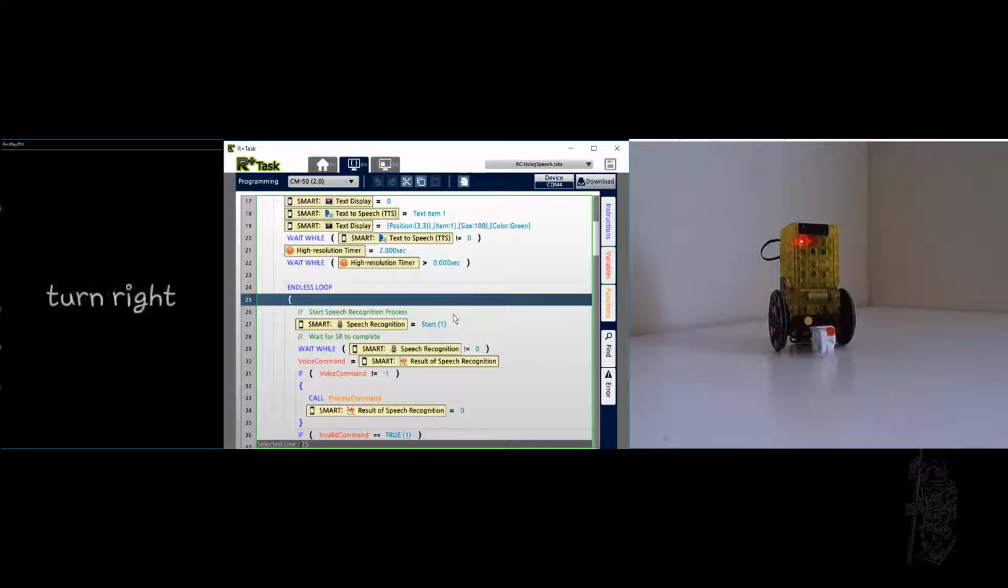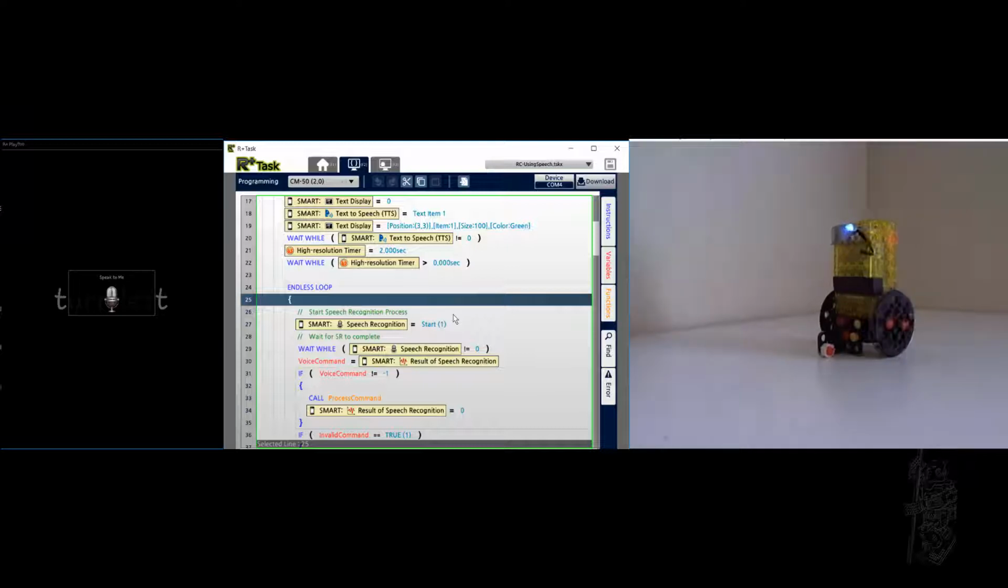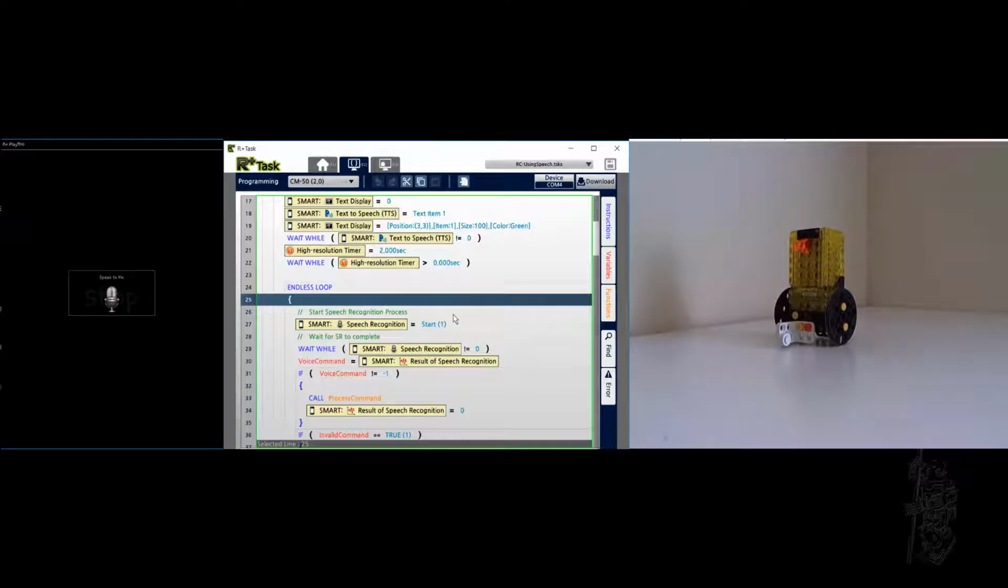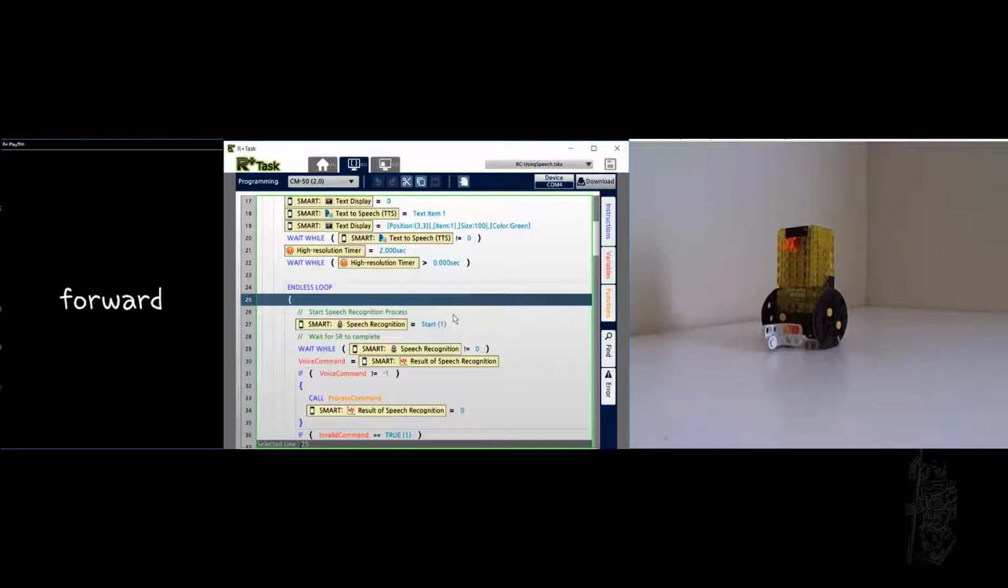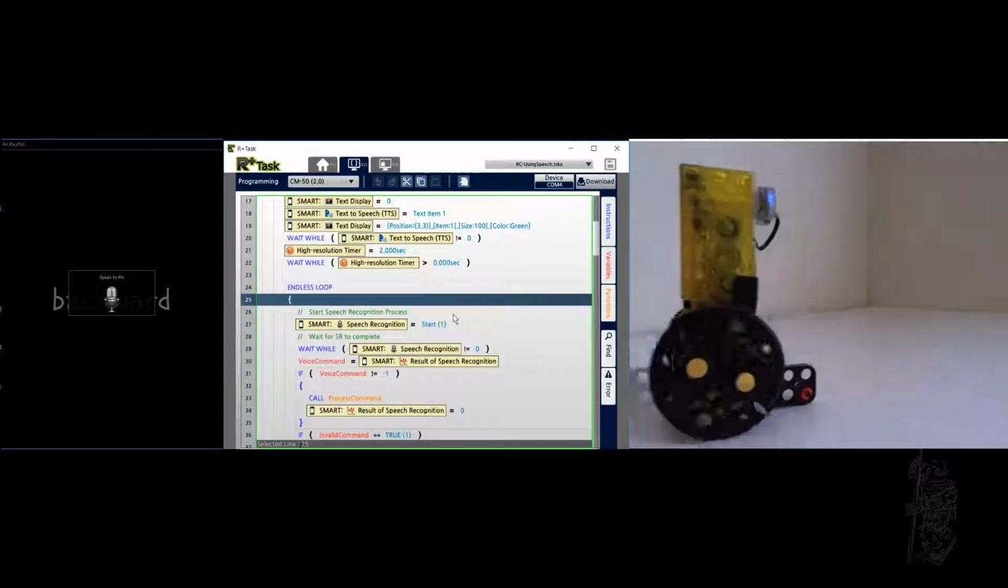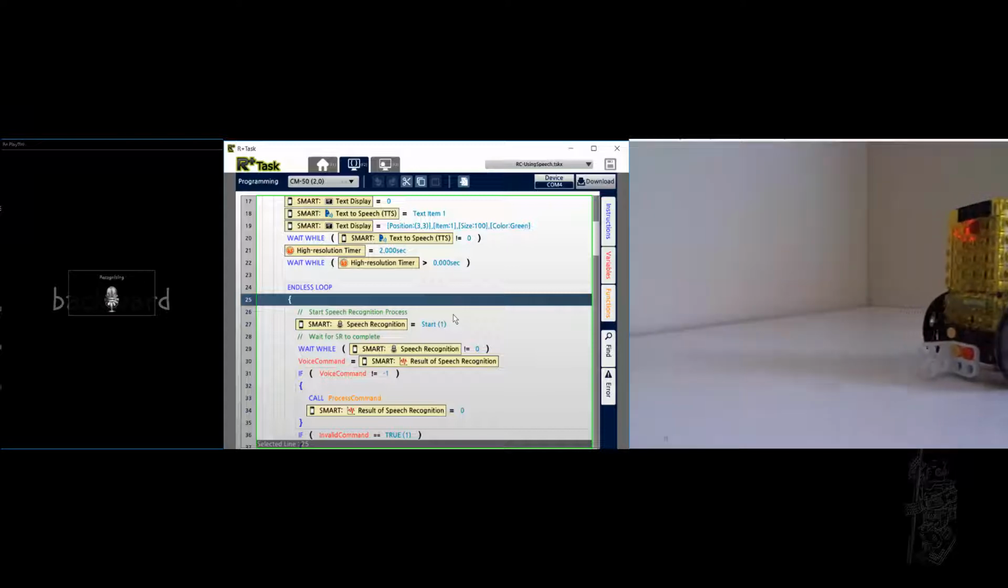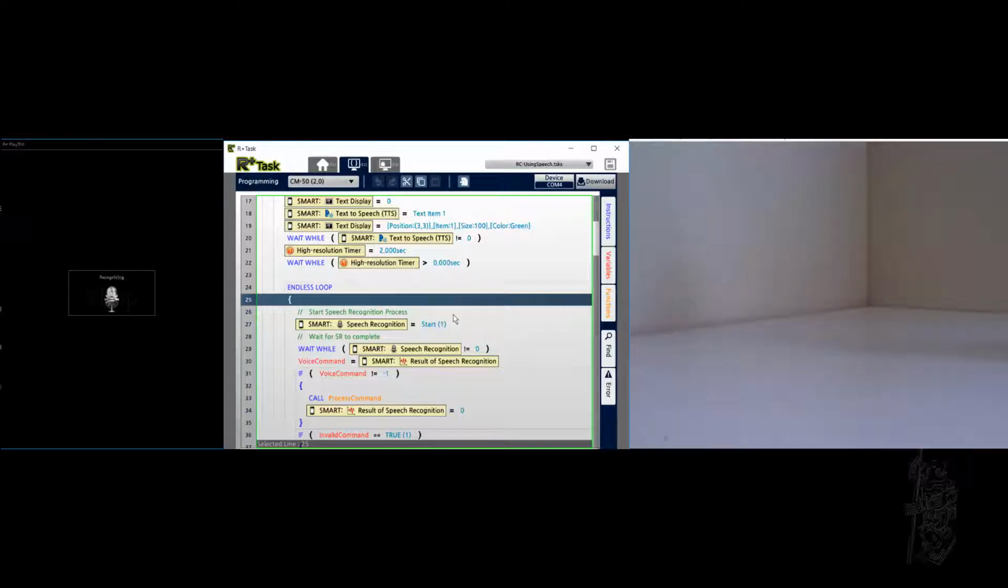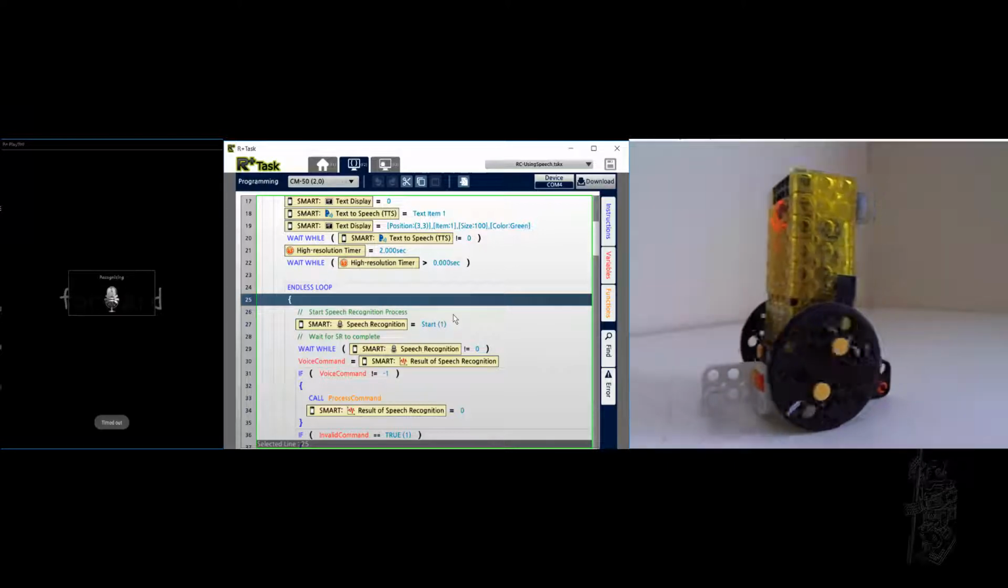Turn left. Stop. Forward. Backward. Stop. Forward. Stop.